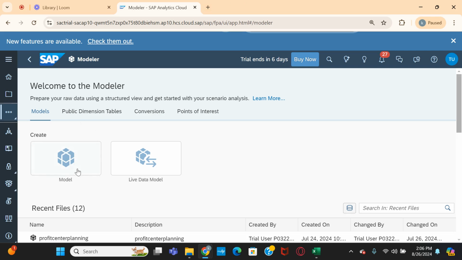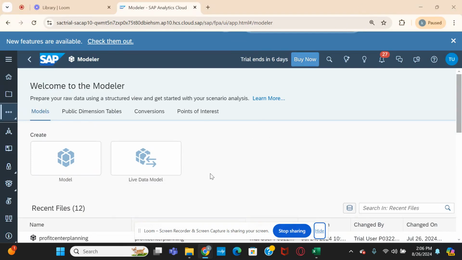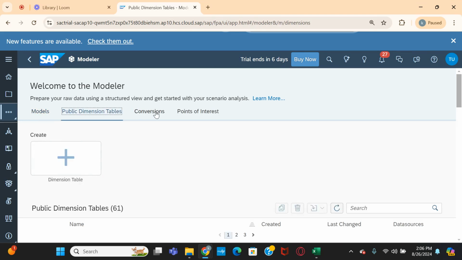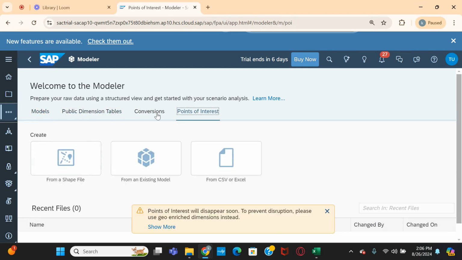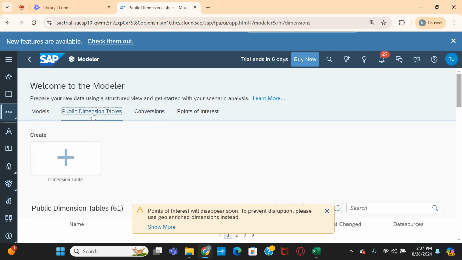Under the modeler, you can see model, live data model, and here you can see public dimension tables, conversions, point of interest. So before talking about the model, let us focus on this public dimension table.